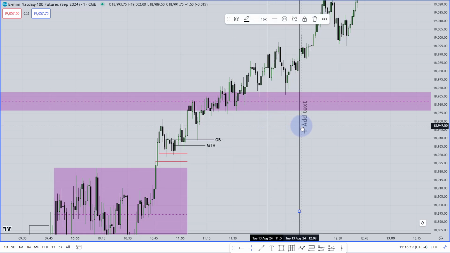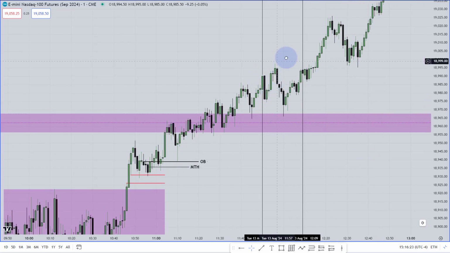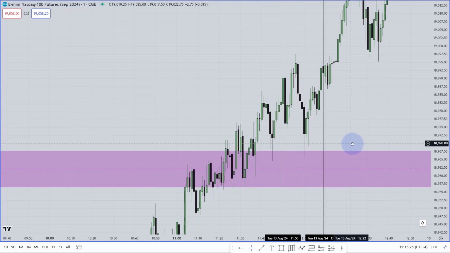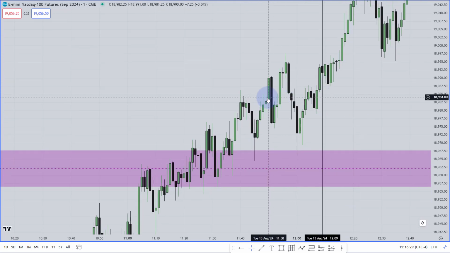So here until 12:10, this is the macro. Now this is the first time the market came into this macro. Let me show you the 11:50 to 12:10 macro. What happened over there? Was there any inefficiency? Every candle is overlapped by another candle's wick or by the body.